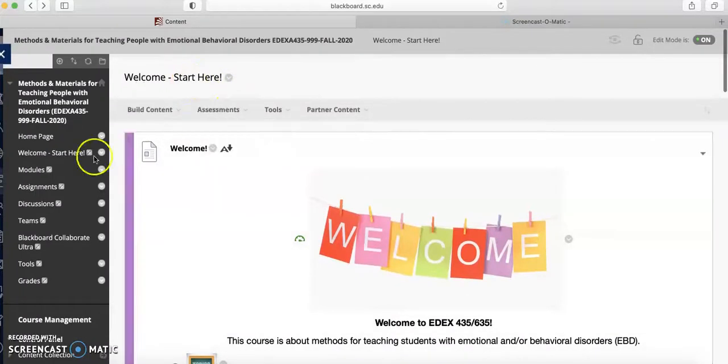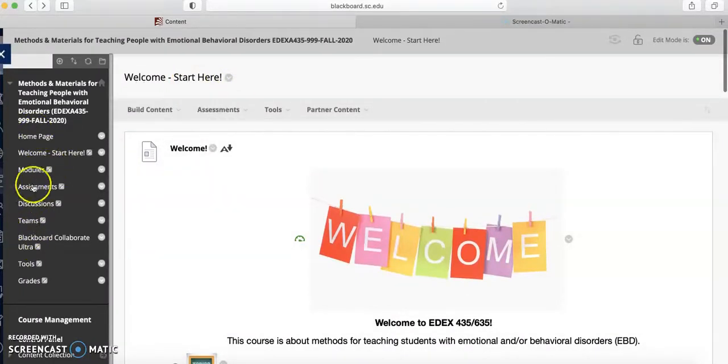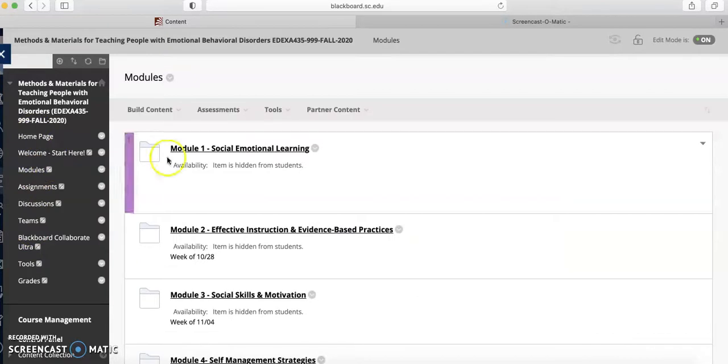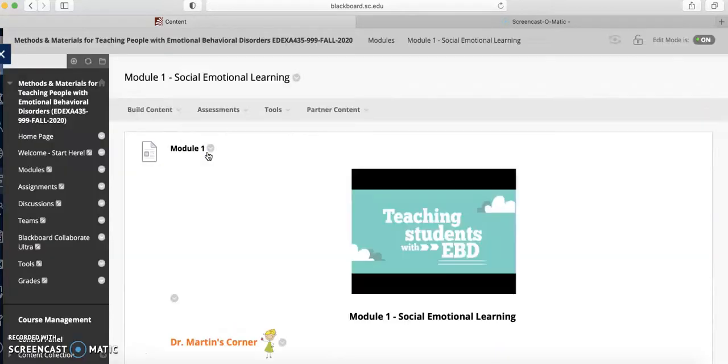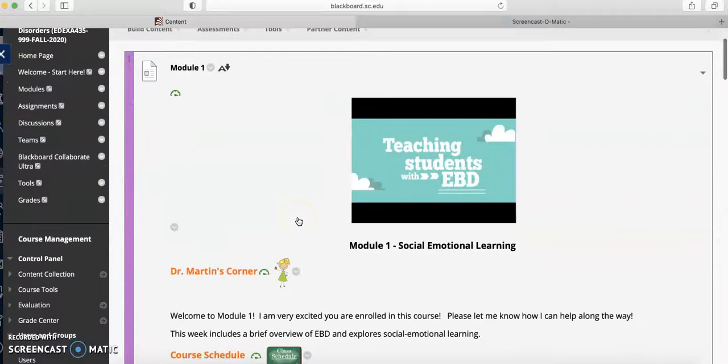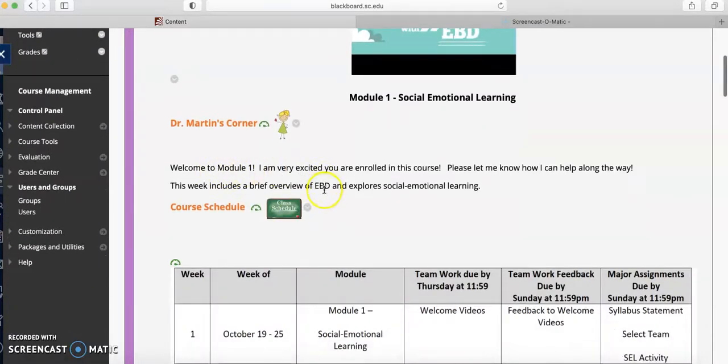So that is this page, and then you'll notice all of the other options over here. Modules is going to be an important option. This is where the modules for every week will be. Obviously I have them hidden right now, but you'll be able to see them. You'll click on them. Every module is organized in the exact same way. I'll have a little welcome blurb and what this module is about.